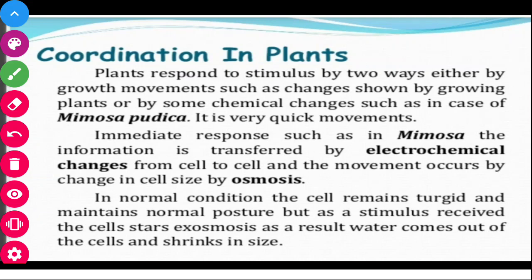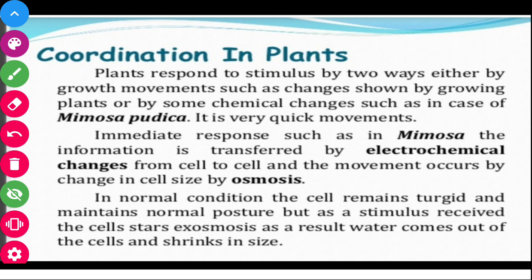Today we are going to discuss part 2 of control and coordination, and part 2 basically involves coordination in the case of plants. As we have already discussed, control and coordination in animals mostly occurs due to the presence of neurons and the nervous system in our body. But plants do not contain any neurons or nervous system, so their way of responding to stimulus is somewhat different.